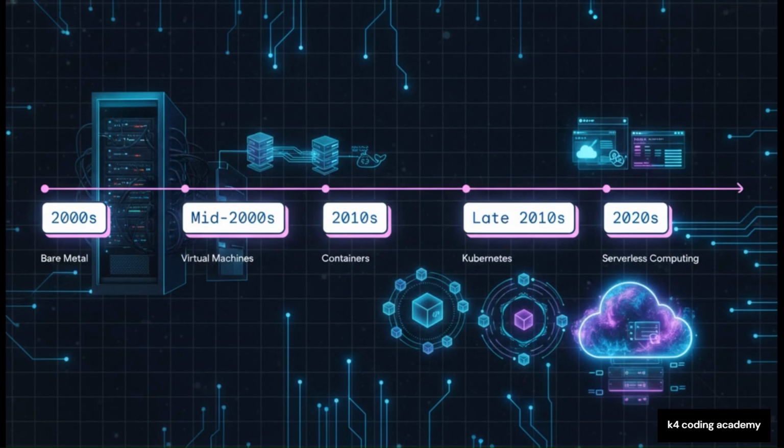This timeline really maps out our evolution perfectly. Back in the 2000s, we relied heavily on raw bare metal. By the mid-2000s, virtual machines came along and revolutionized resource sharing. Then the 2010s brought us containers, which completely standardized our environments. The late 2010s gave us Kubernetes to orchestrate all of it. And today, sitting here in the 2020s, we are entering the era of serverless computing, where the infrastructure is almost entirely hidden from the developer.